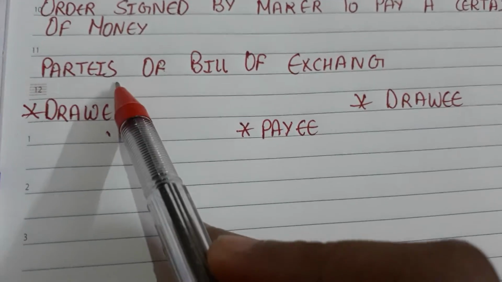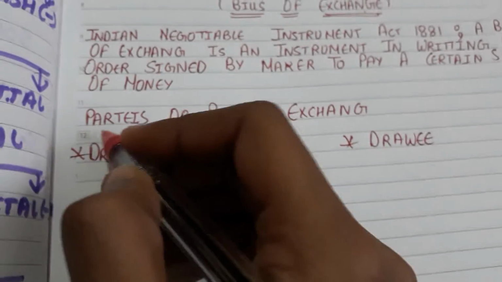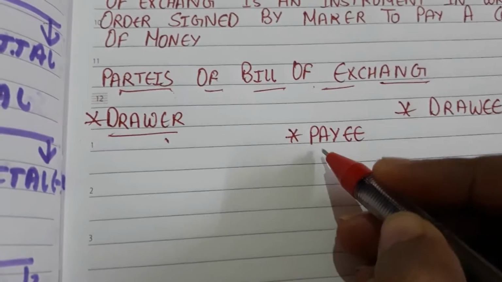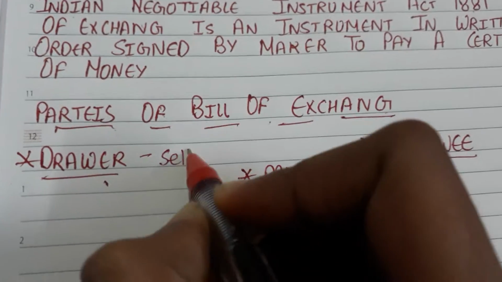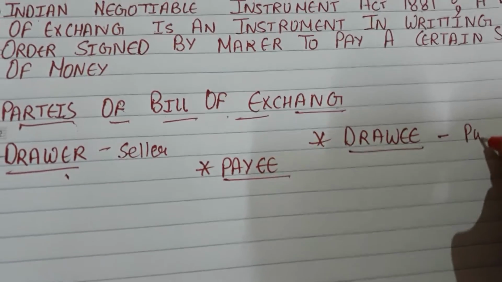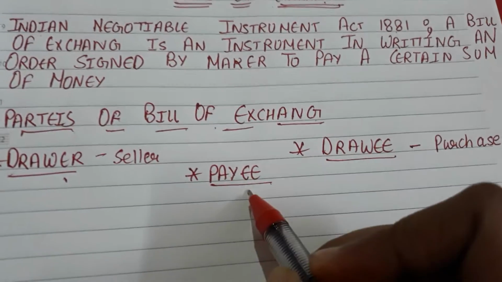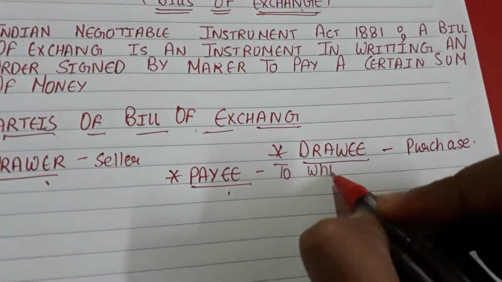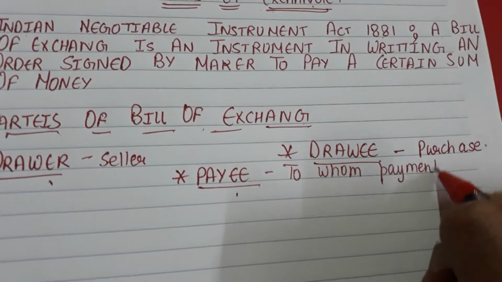Now we will study the parties of a bill of exchange. There are three parties: drawer, payee and drawee. The drawer is a seller, a person who sells goods and services. The drawee is a purchaser who purchases goods and services. And the payee is a person to whom payment is made.